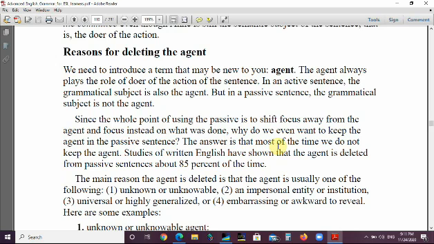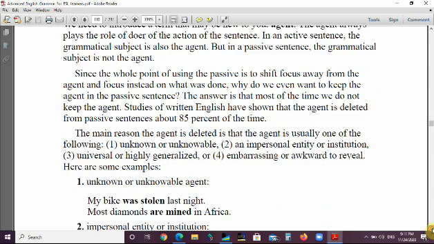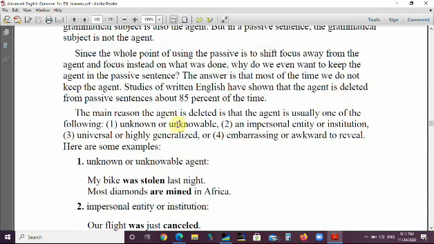The answer is that most of the time we do not keep the agent. Studies of written English have shown that the agent is deleted from passive sentences about 85% of the time. So, the main reason the agent is deleted is that the agent is usually one of the following 4 things.